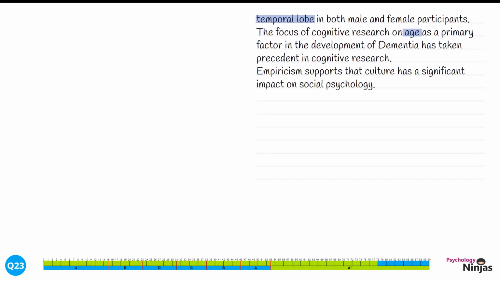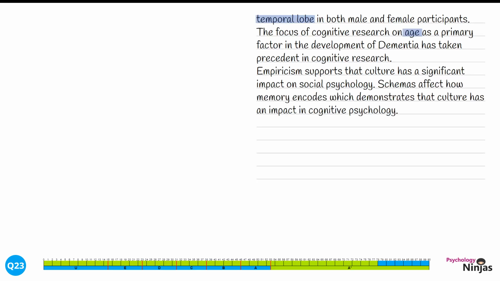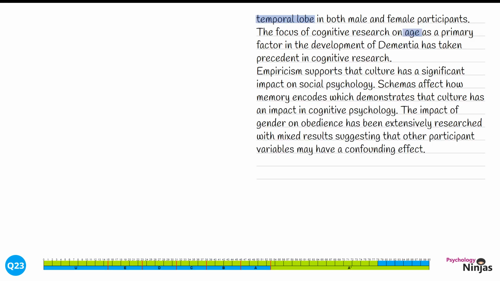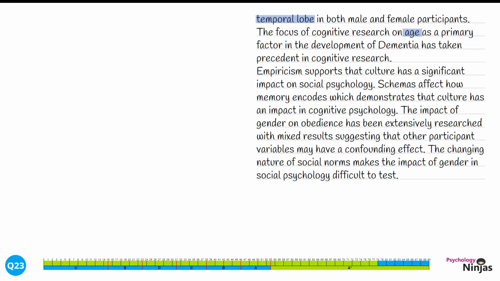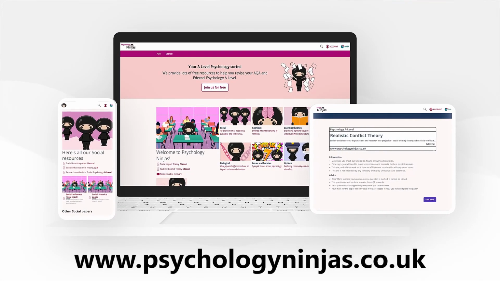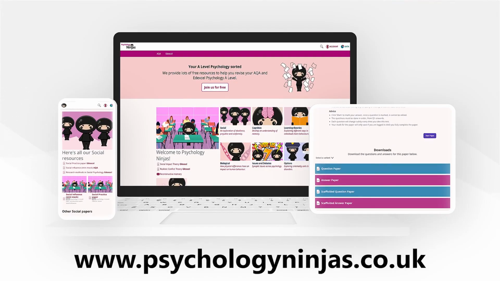Empiricism supports that culture has a significant impact on social psychology. Schemas affect how memory encodes, which demonstrates that culture has an impact in cognitive psychology. The impact of gender on obedience has been extensively researched, with mixed results suggesting that other participant variables may have a confounding effect. And finally, the changing nature of social norms makes the impact of gender in social psychology difficult to test.